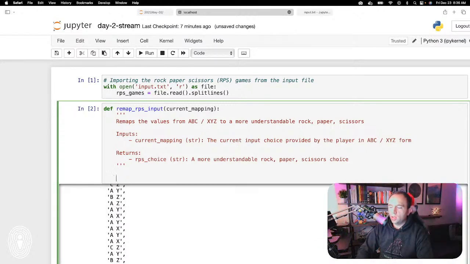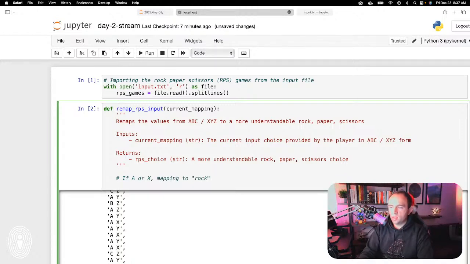Now, the way this is going to work is just basically some fancy if-else statements. I guess I didn't explain this well in the previous one. In Python, we have conditional statements that basically say, if this thing has this value, then do this one thing. If it has a different value, do another thing. We call those conditional statements, and those are represented by ifs or elifs. An if statement is basically starting off the conditional. So we're going to start off with the if: A or X mapping to rock.